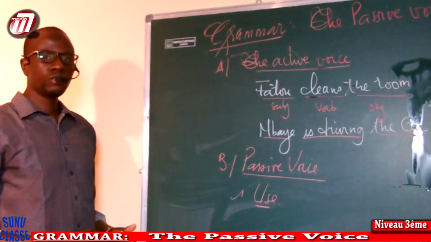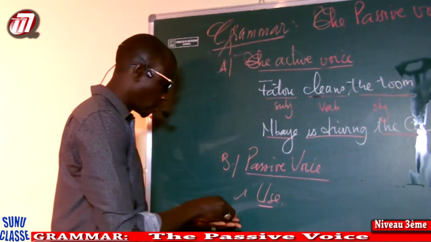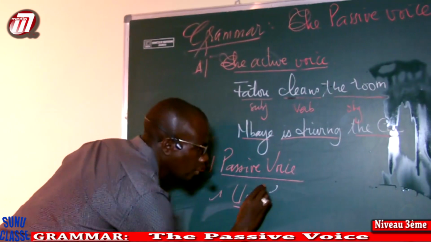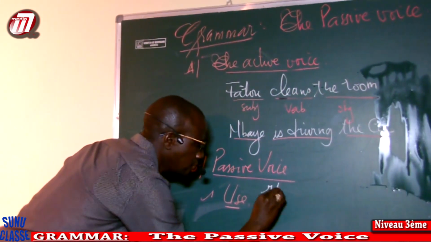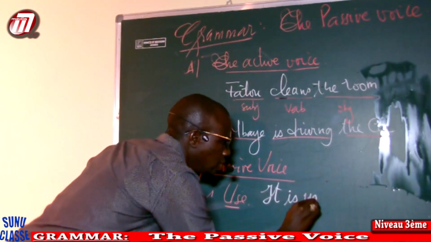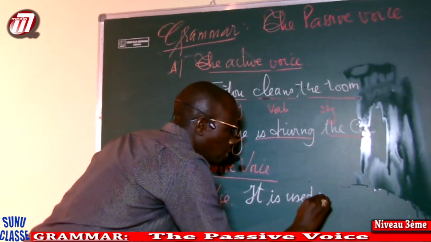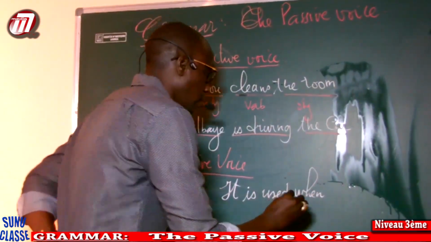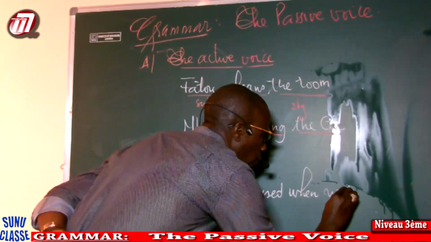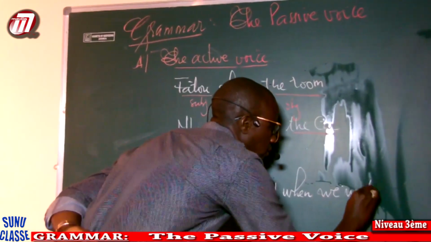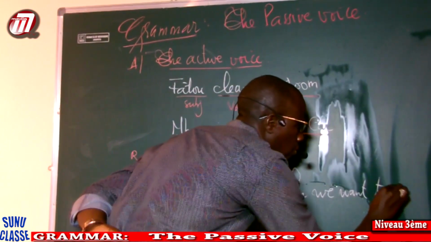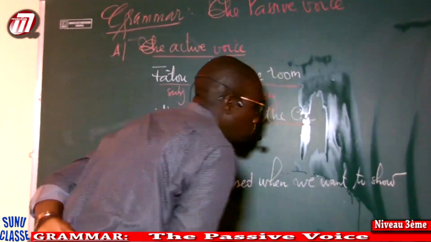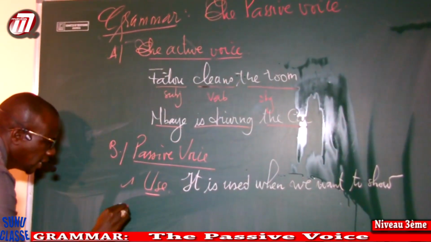It is used when, I'm going to write the definition, it is used when we want to show an interest